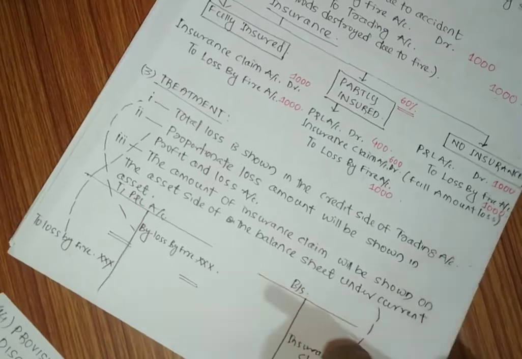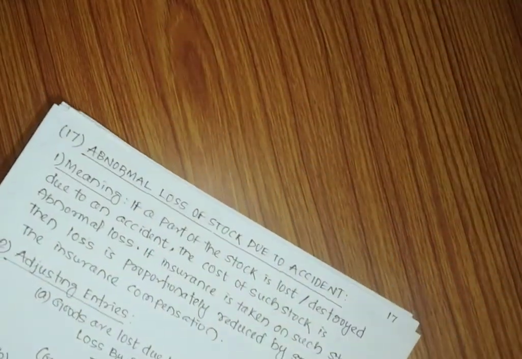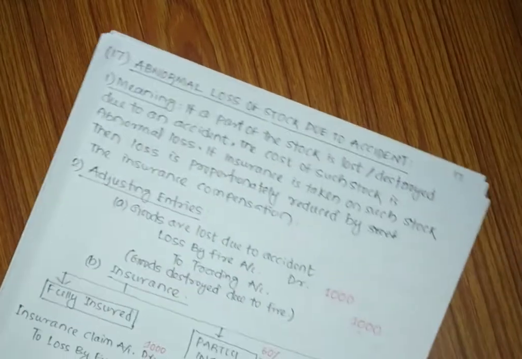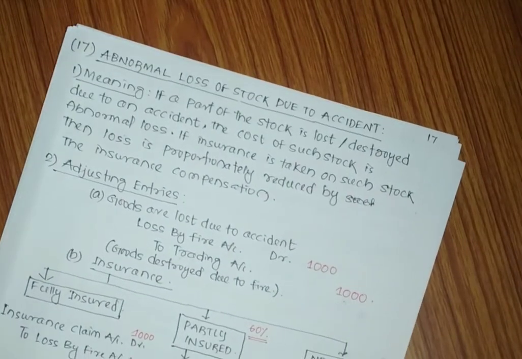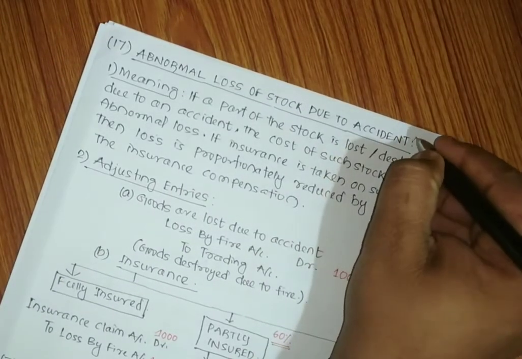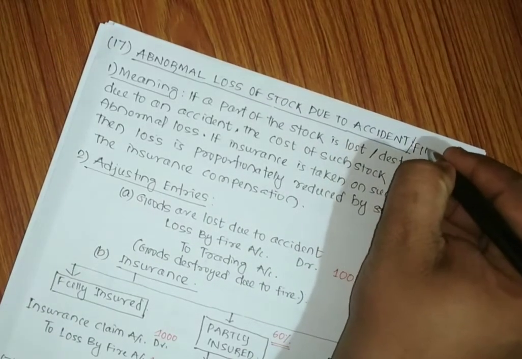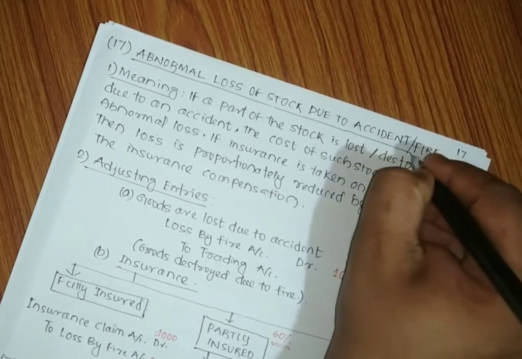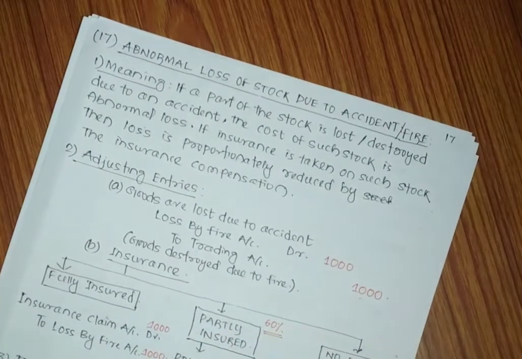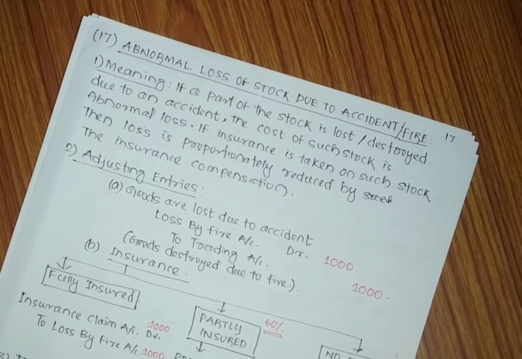Now let us come to another important adjustment that is related to insurance and abnormal loss of stock due to accident, or we can say due to fire. There is a loss of stock. Sometimes the trader takes insurance on the stock. When the trader takes full insurance, then it will get full amount of compensation.